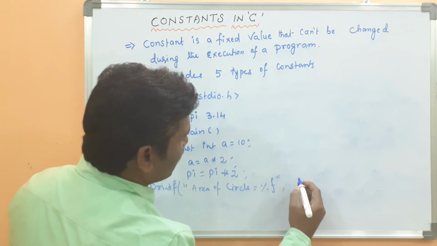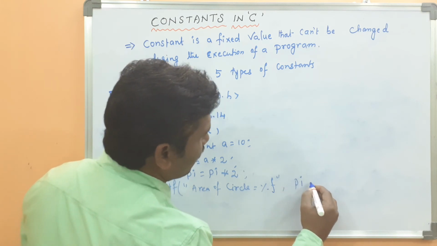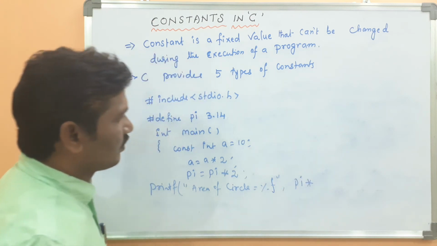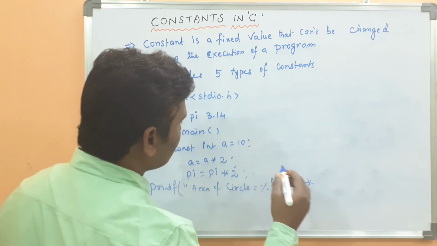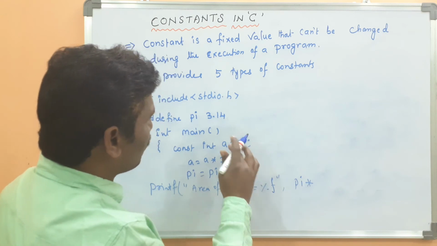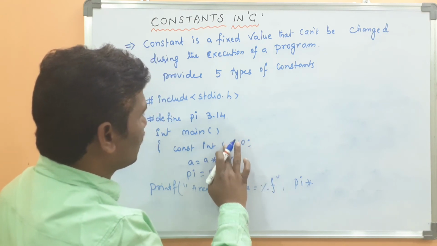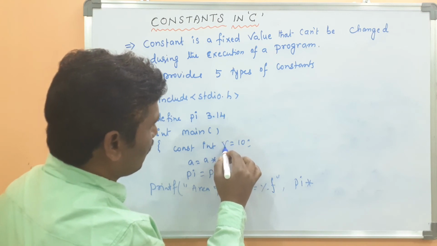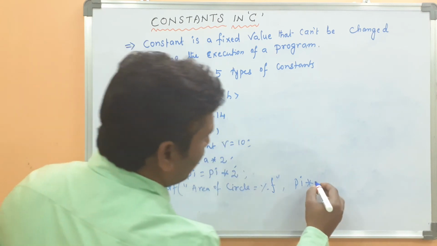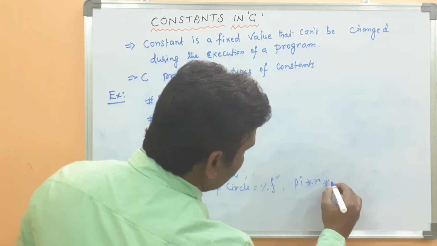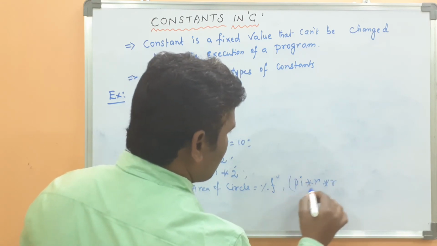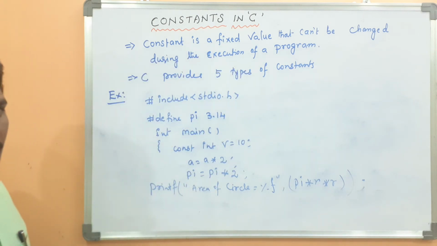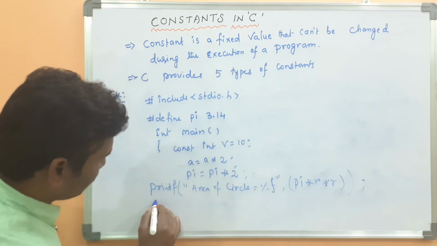Here pi r square means pi into R into R, suppose for example R is the value. Hope it is clear.